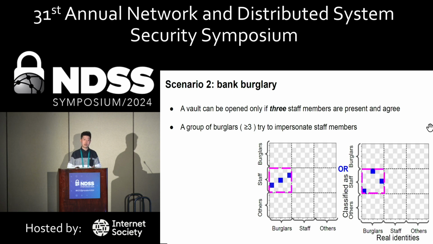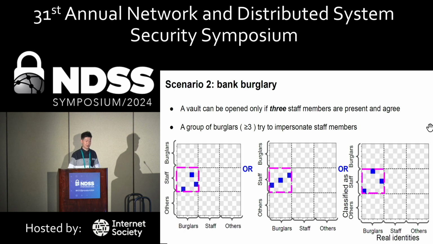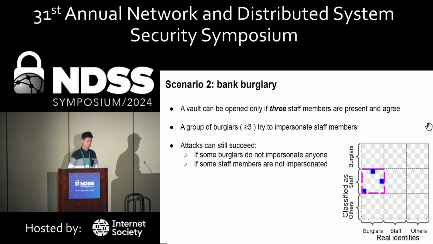However, there are more than one ways that they can declare success. I'm showing another one in the middle, and here's another one. And we have more. Specifically, attackers can still succeed if some burglars do not impersonate anyone. That being said, within this region bounded by the pink box, they do not have to find the blue box in every one of the columns.